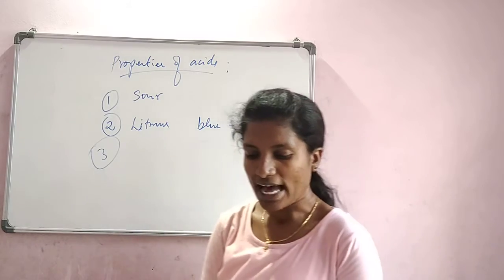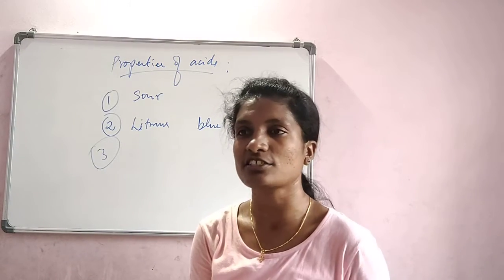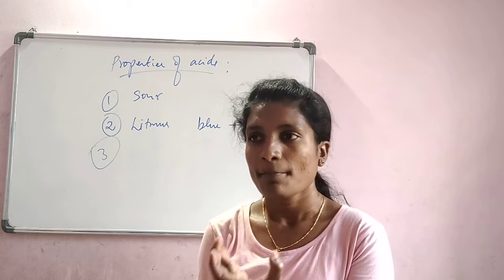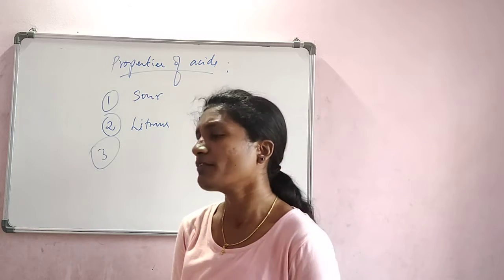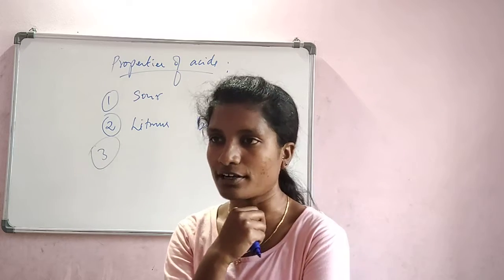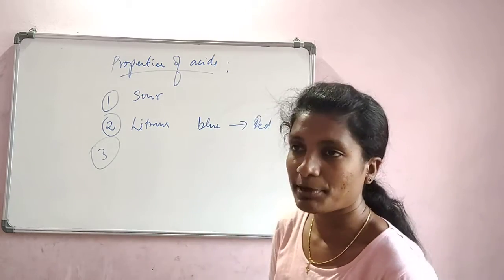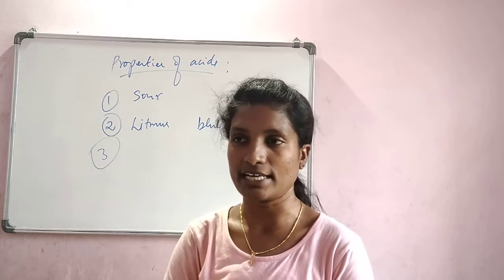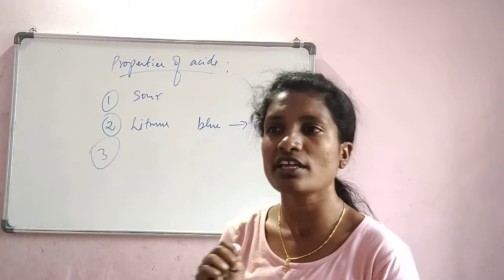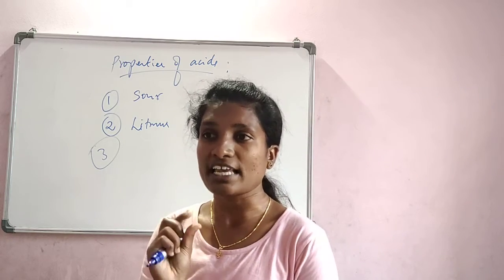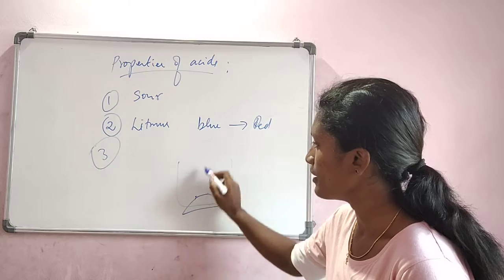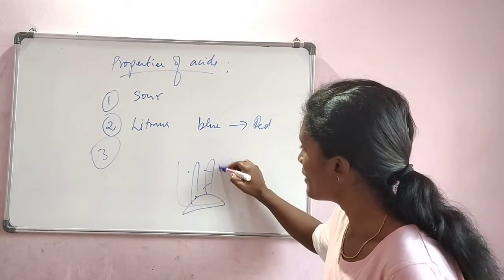Then what else? Acids conduct electricity in their solution state. Acids in their solution state are capable of conducting electricity, which we have already studied in the previous chapter, in the electrolysis of water. When setting up the experiment, we add a few drops of sulfuric acid. Why do we add sulfuric acid? Because acids are capable of producing ions, and the ions are capable of conducting electricity. So in electrolysis, if you remember, we had H2SO4 in the water with the electrodes.